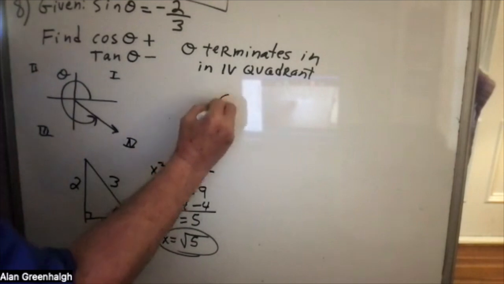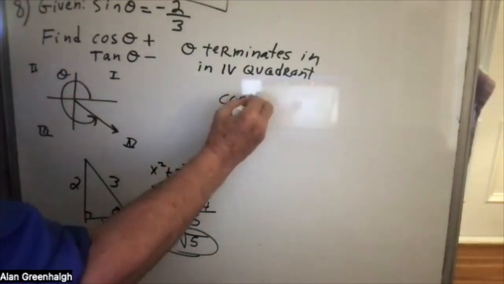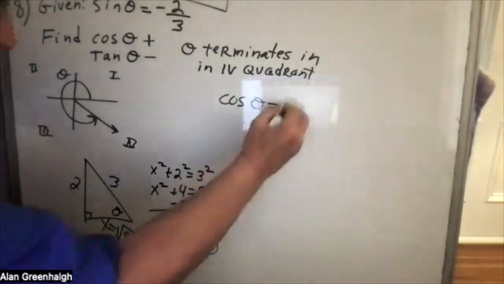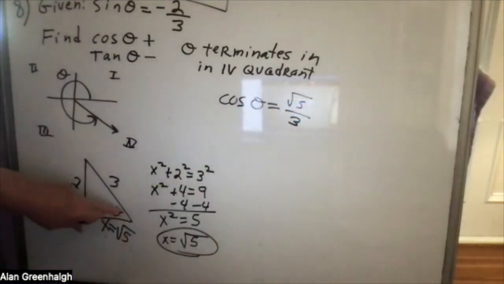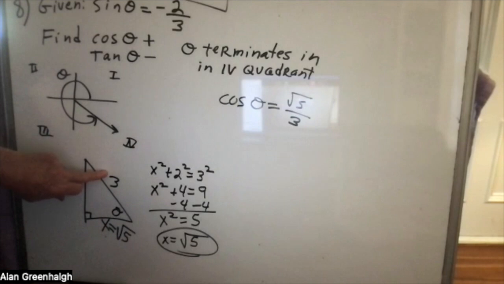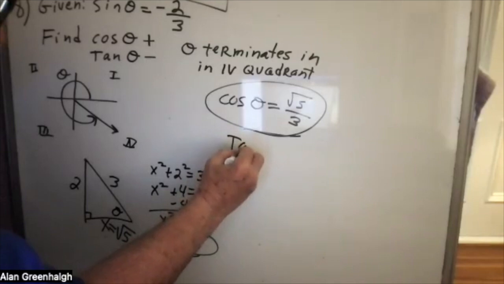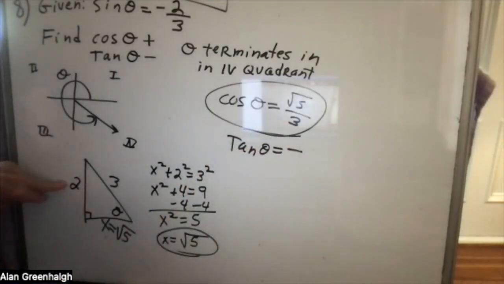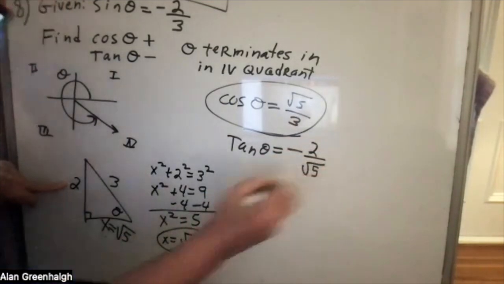Now, cosine. Now we're answering the two questions. Cosine of theta is going to be positive the square root of 5 divided by 3. That's the side adjacent over the hypotenuse. So that takes care of cosine, and tangent will be negative, and that's the opposite over the adjacent.